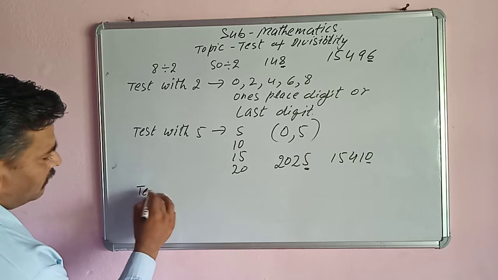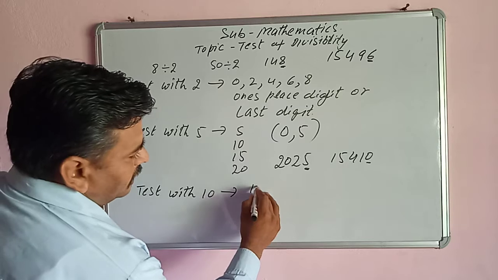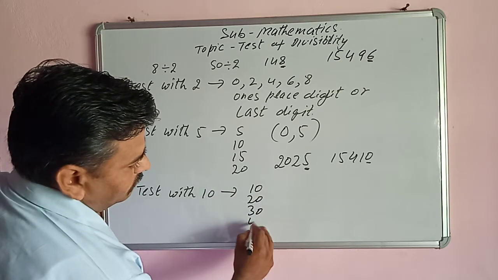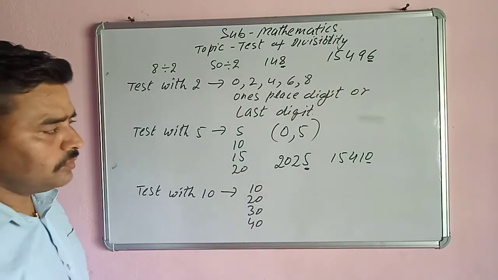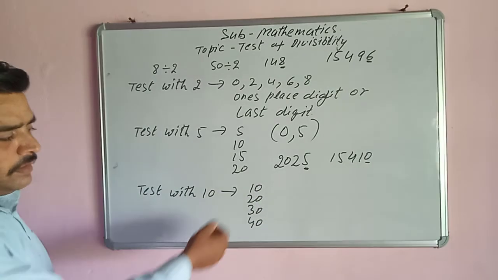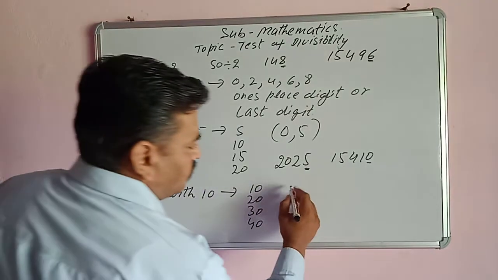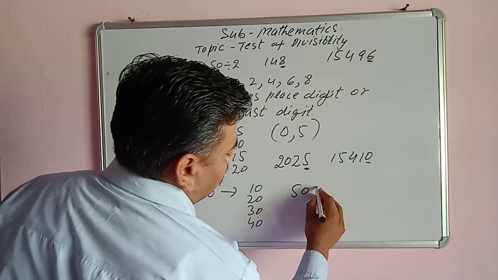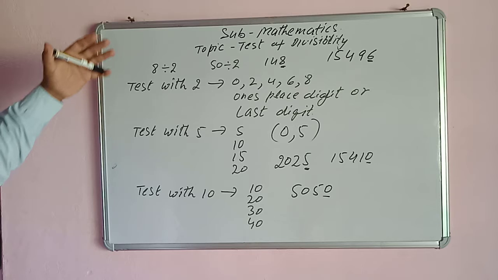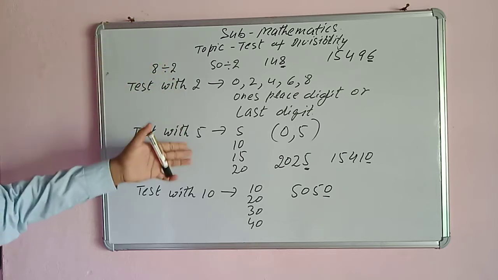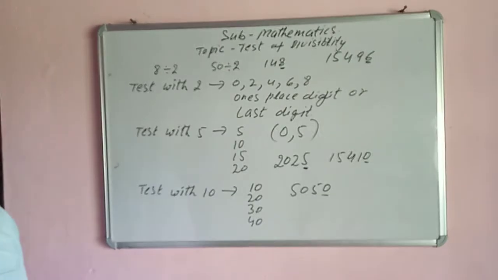Next, test with 10. If we write the table of 10: 10 twos are 20, 10 threes are 30, 10 fours are 40, and so on. Here we see that the one place digit is 0. So if any number has 0 as its one place digit, then that number is divisible by 10. If it is 5050, then it is divisible by 10. So for the tests with 2, 5, and 10, we see the one place digit, or last digit.